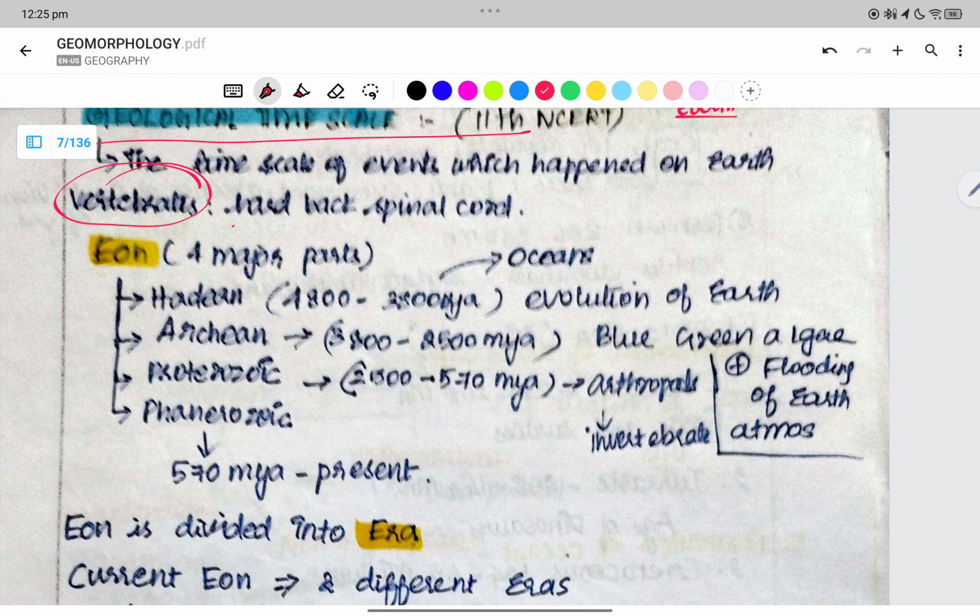Vertebrates are the ones which have a hard backbone, a hard spinal cord.